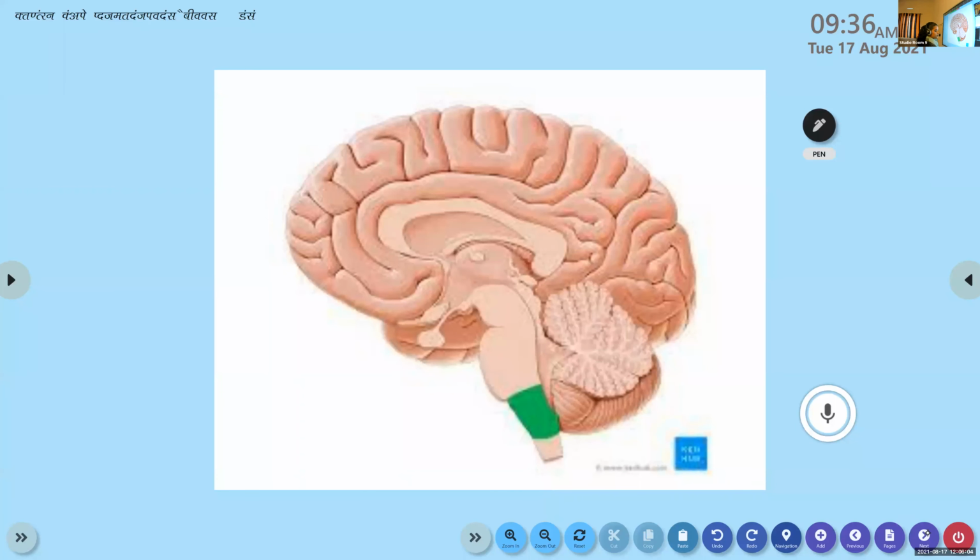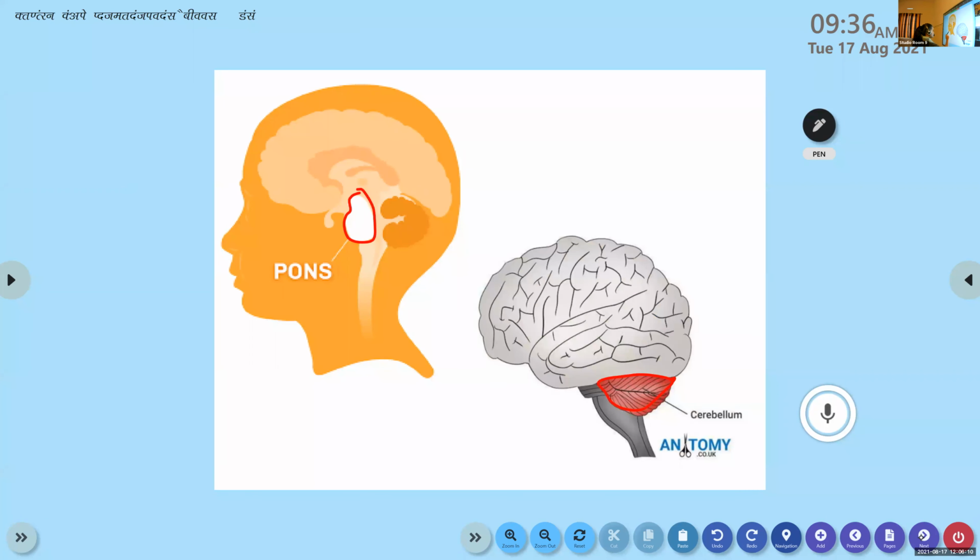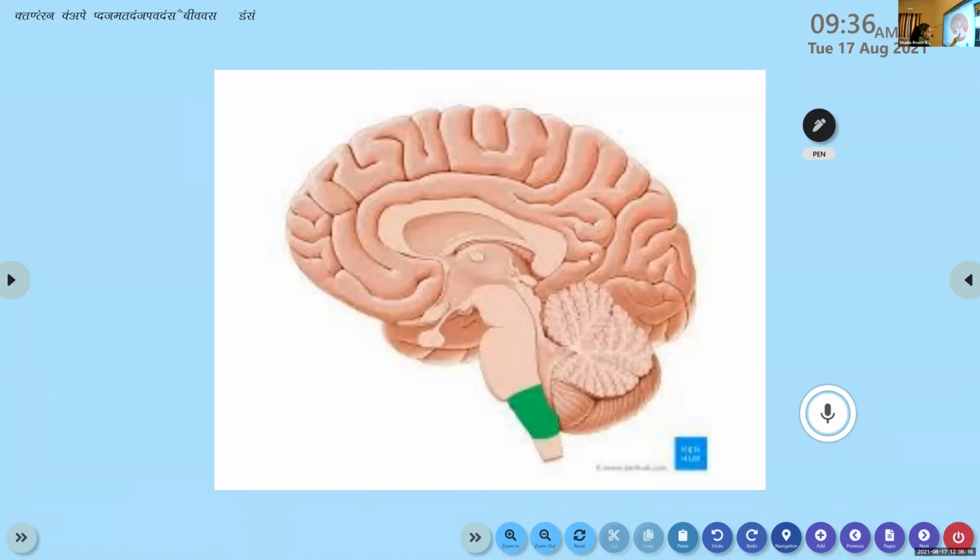All right. The next one, pons and cerebellum. See the picture. This is the pons, and this is the cerebellum. In the previous picture, where was it? This is the cerebellum. See, cauliflower-like or broccoli type of structure, isn't it? It has a wrinkled surface always.